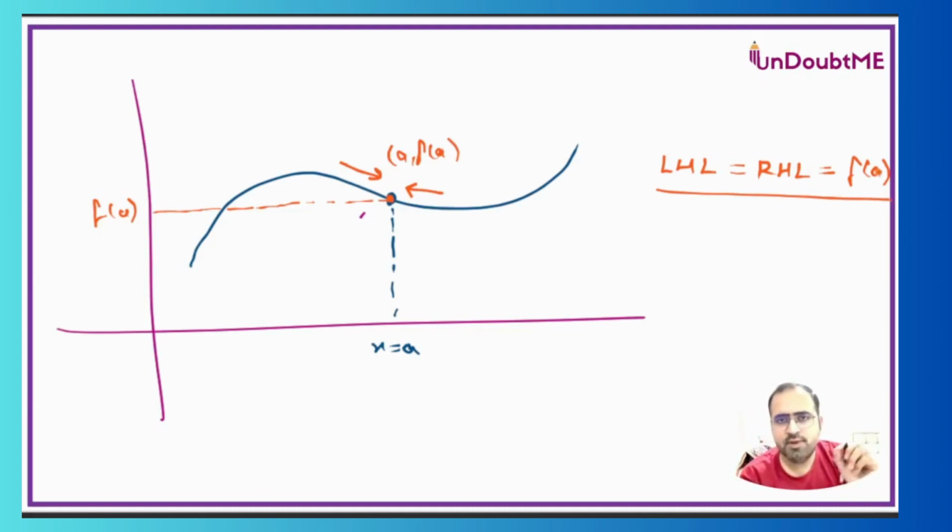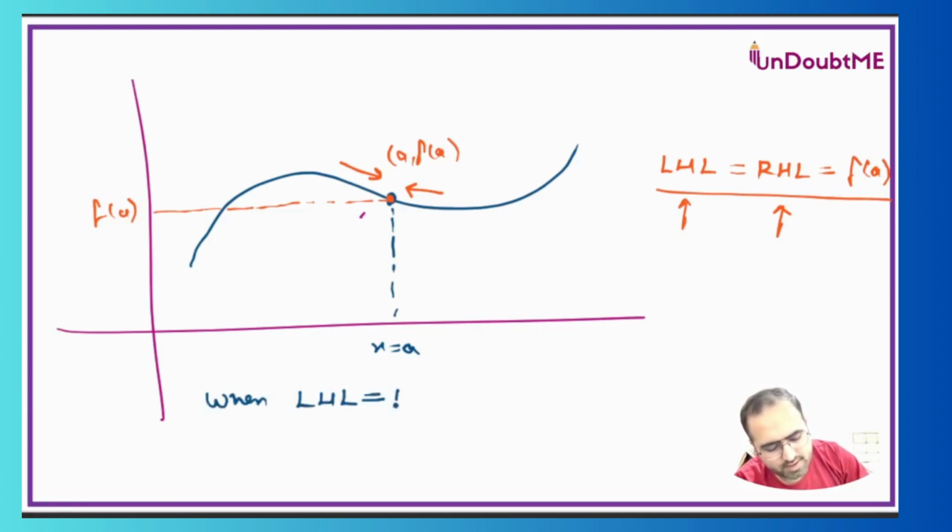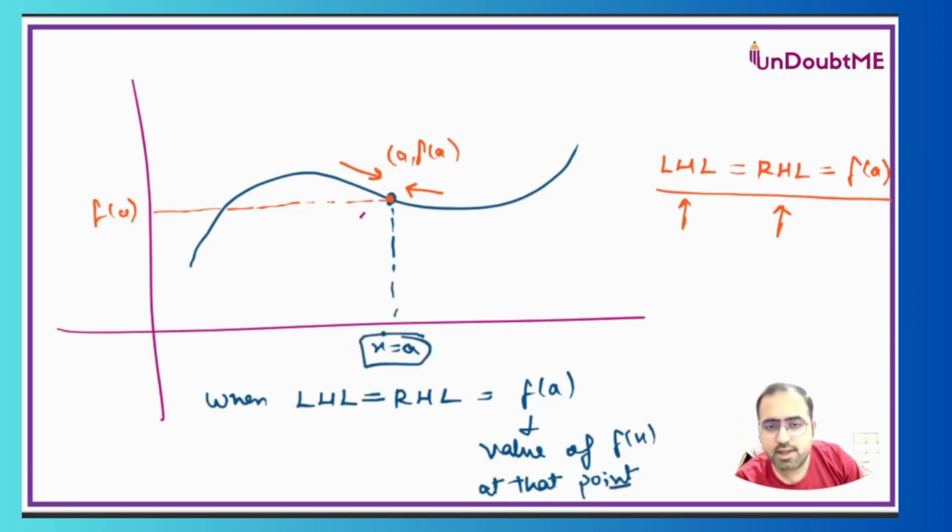Now here, there is one very interesting fact: LHL and RHL are equal, but they are also equal to the value of the function at that point. I repeat again, when LHL is equal to RHL, and that is also equal to the value of the function at that point, that point meaning the point at which we are analyzing everything, then the function is said to be continuous. So this is the definition of continuity.